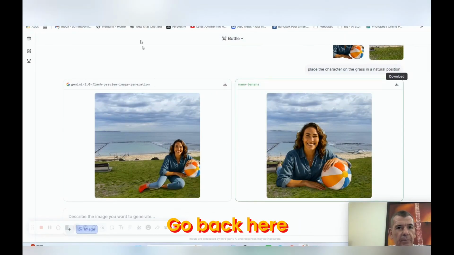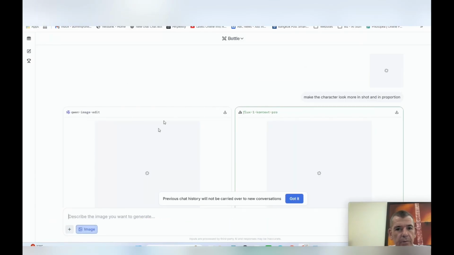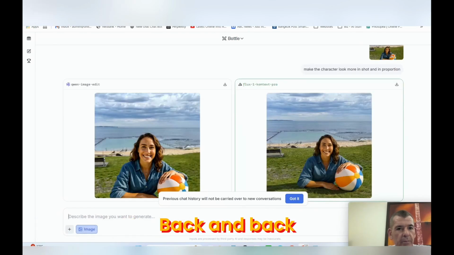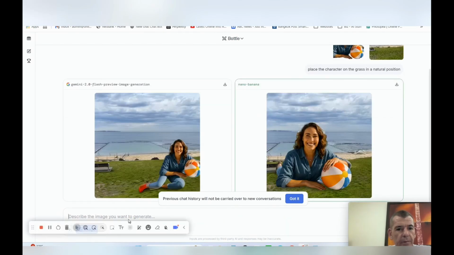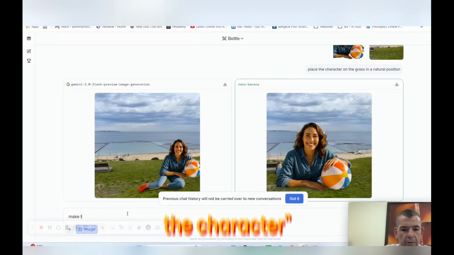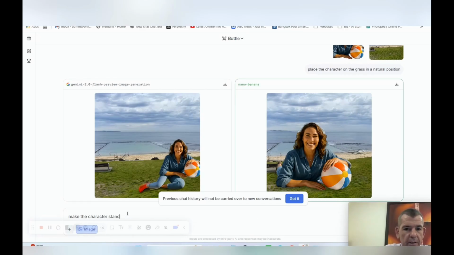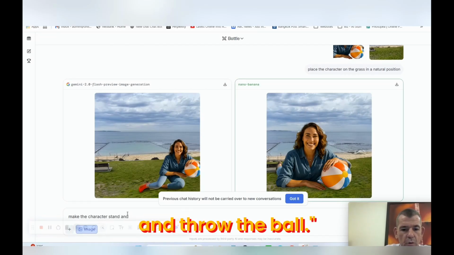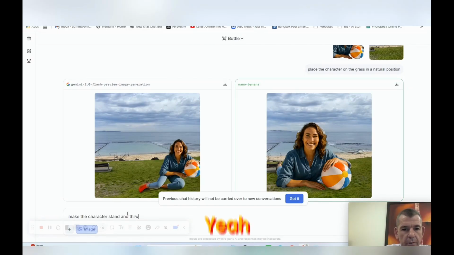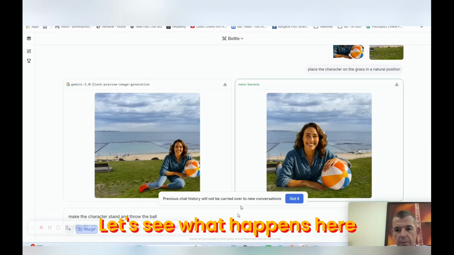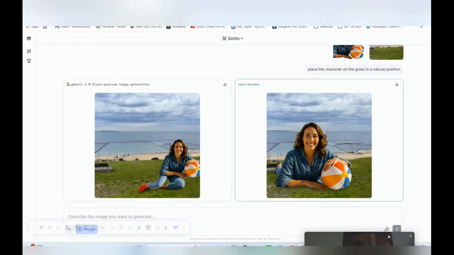Go back here. Now we're at Nano Banana time. We'll get out of here. All right, we'll go back into here, back and back. It's going to take us back to the image now. Make the character, this is the test, stand and throw the ball. Yeah, that should work. Throw the ball. Let's see what happens here. Move my image out of the way here so I can click on the button.